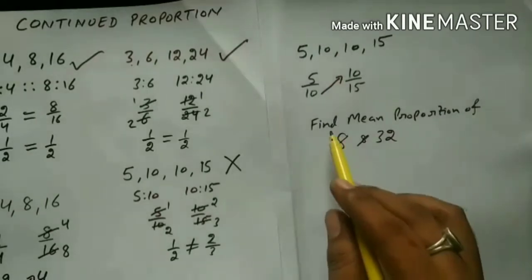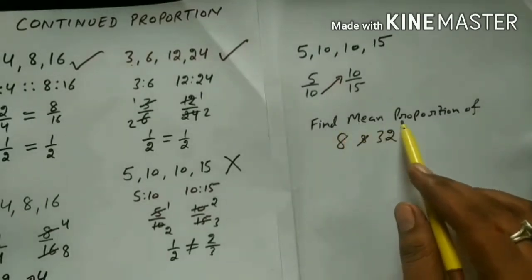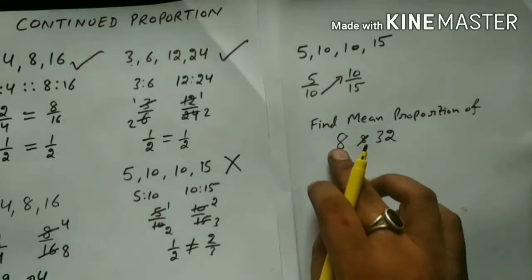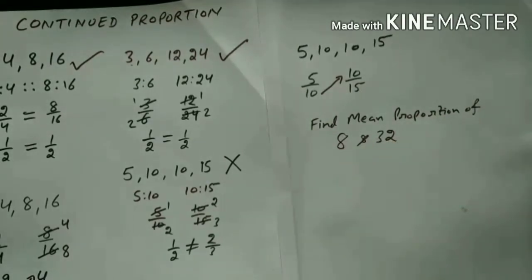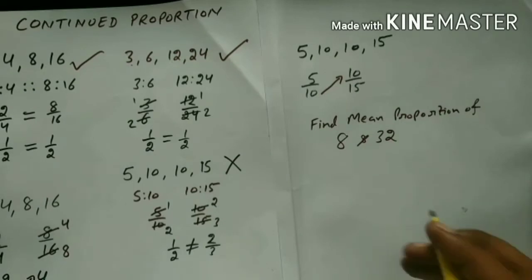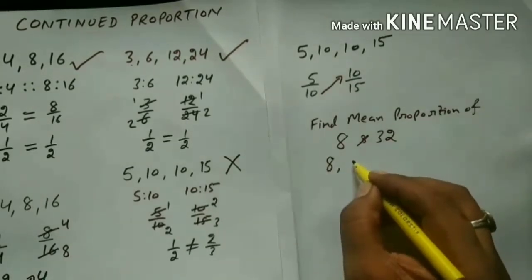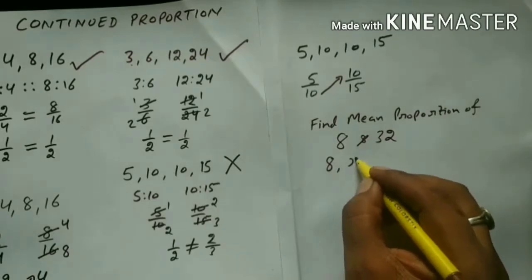Now let us take an example. We find the mean proportion of 8 and 32. We know that 8 and 32 are extreme entries, so I will take x as the mean proportion.